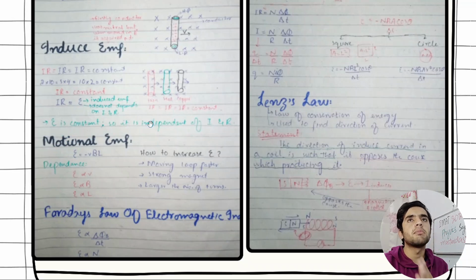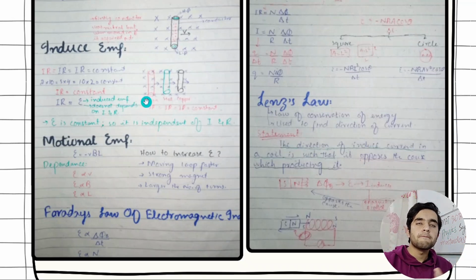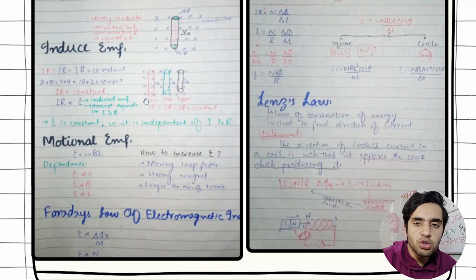Always remember one point in physics: when proportionality is removed and an equal sign comes, whatever constant is added does not depend on either of the terms. A constant is always constant. For example, Q is equal to CV.